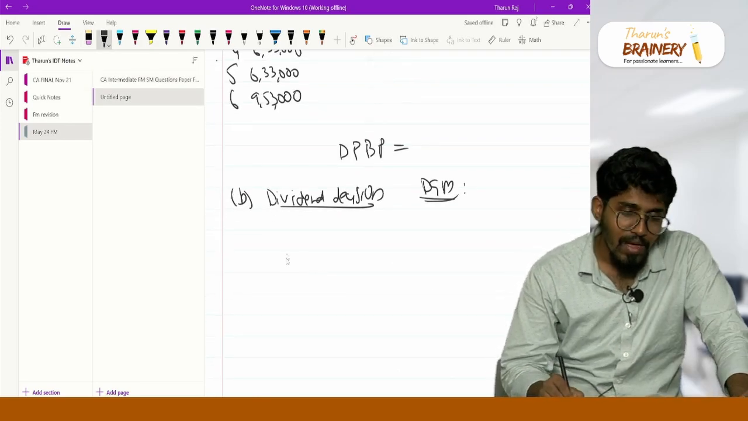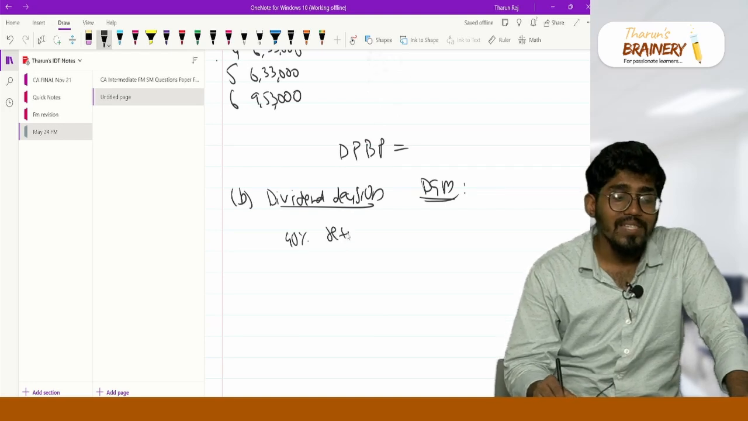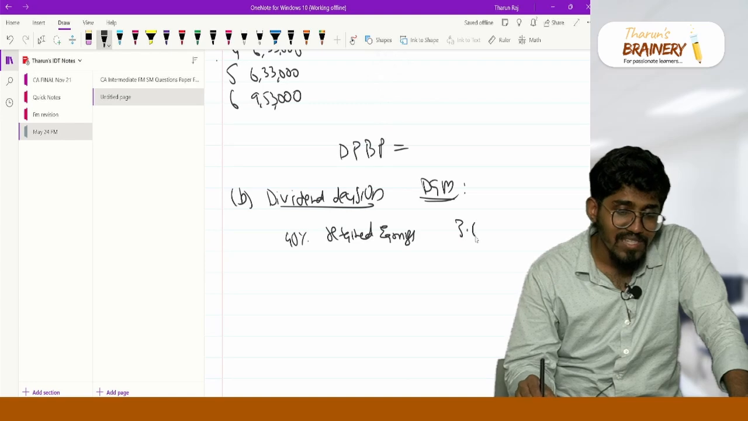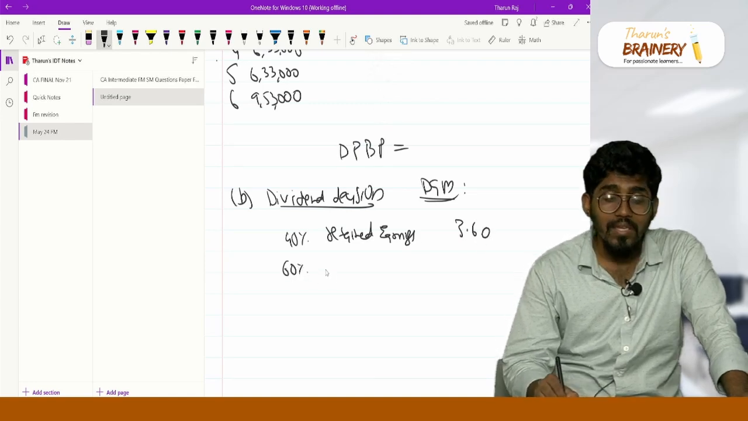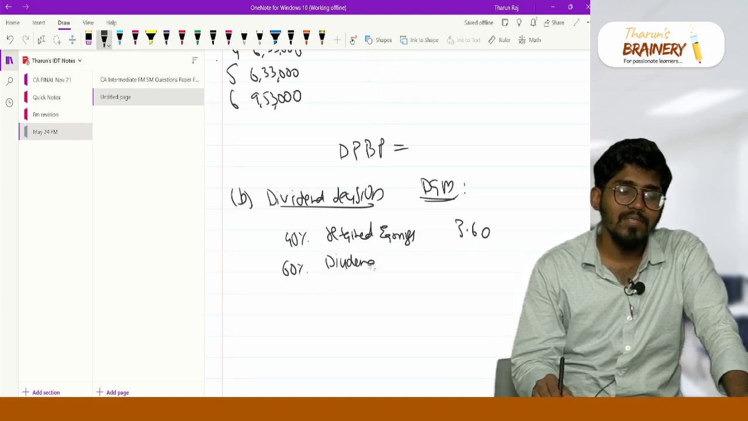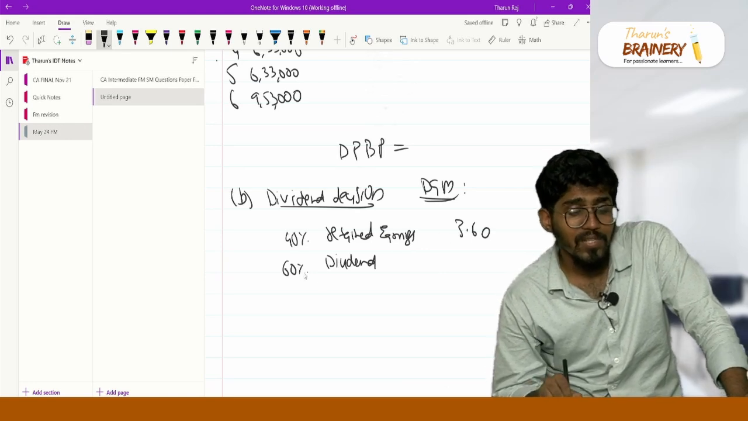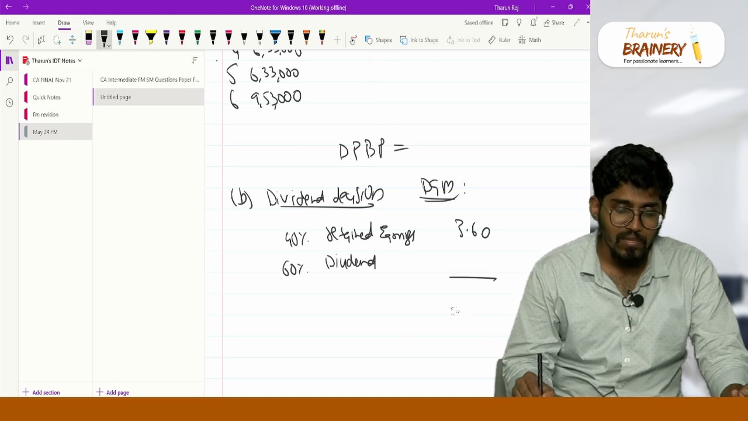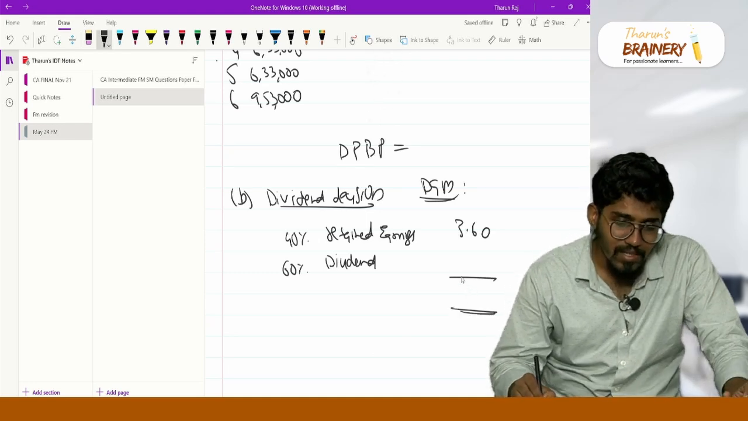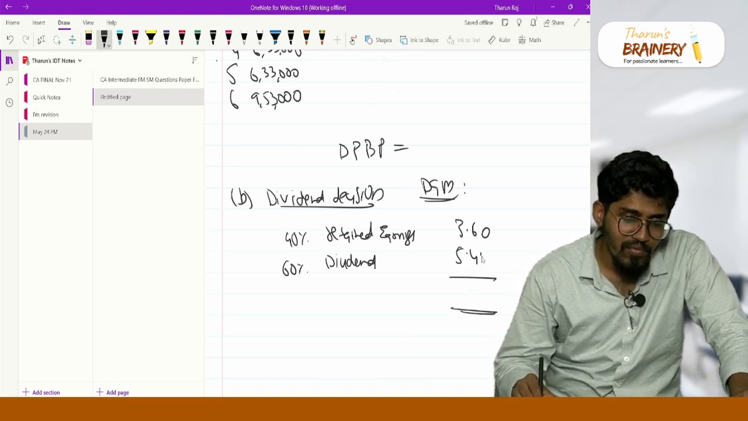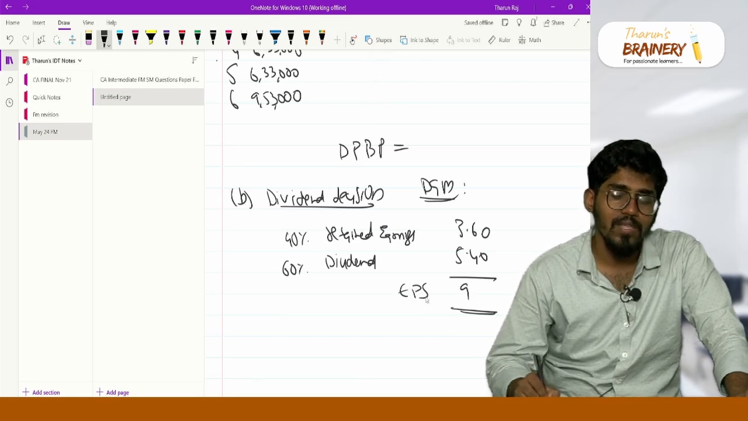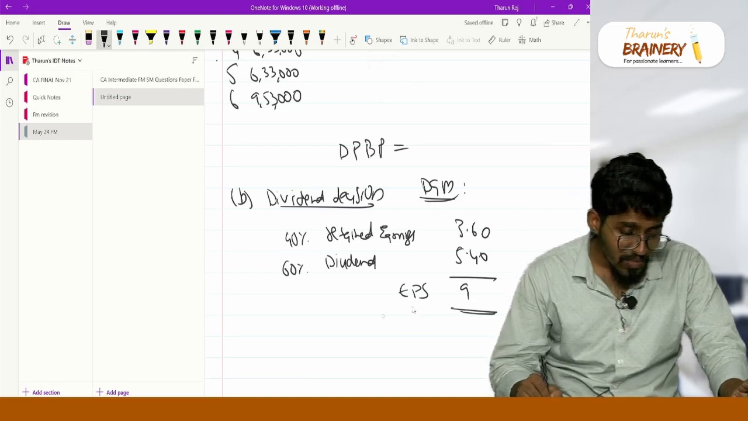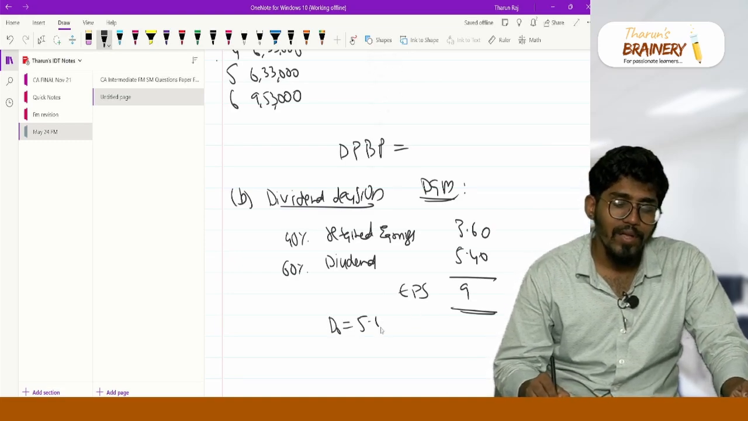Now if you see, what have they said? 40% retained earnings. This 40% retained earnings per share is 3.60, which means 60% is actually dividend. So if 40% is 3.6, what is 60%? 60 into 3.6 divided by 40, correct? Same cross multiplication. So you will get 5.40. So 9 rupees is your EPS. Out of this 9 rupees, 40%, 3.6, is retained, 60% is dividend. So actually your dividend today is 5.40.